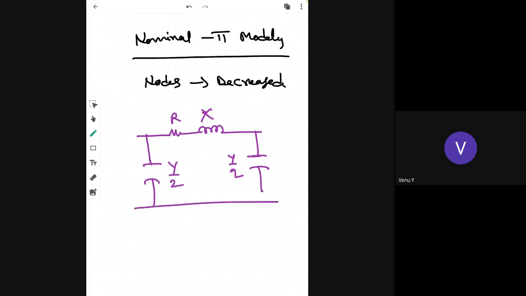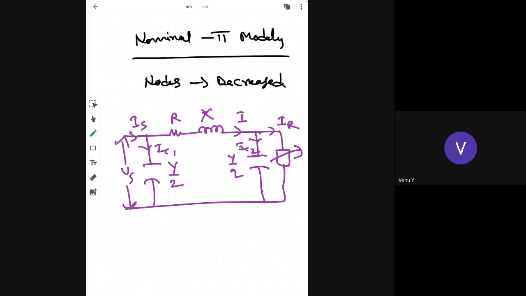So this is the nominal pi model. Here the load is considered. This is the variable load. So this is IR, IC2, IC1, this is IS, this is VS. This is the nominal pi model.